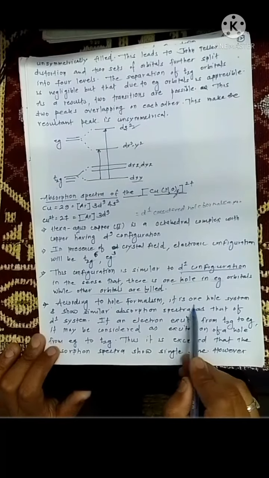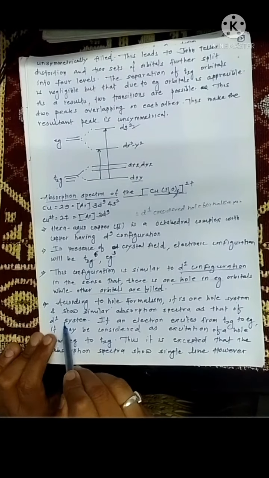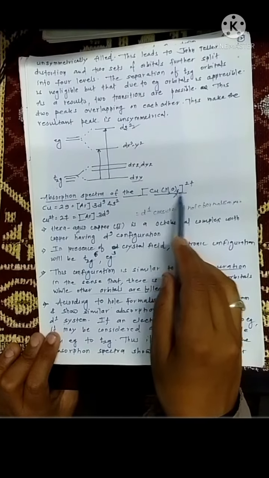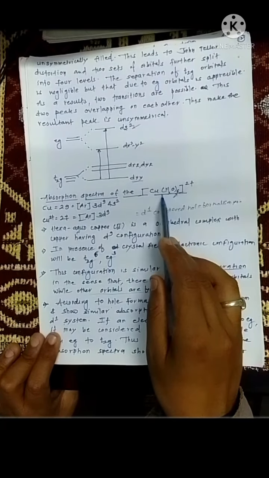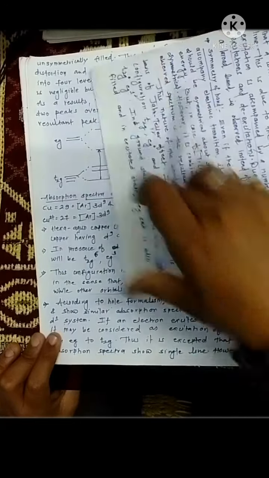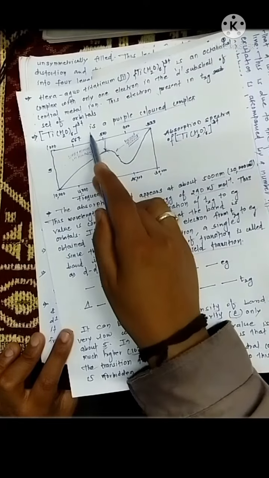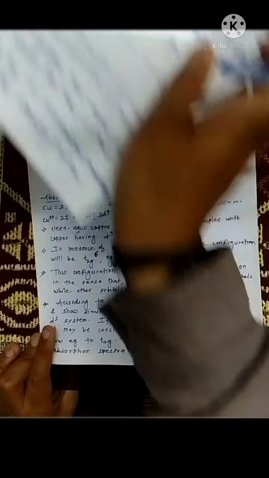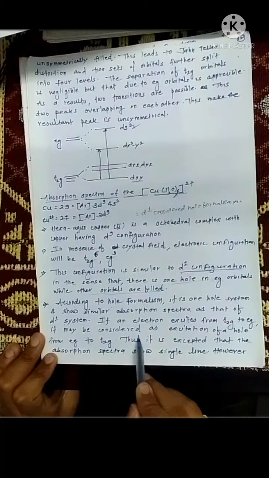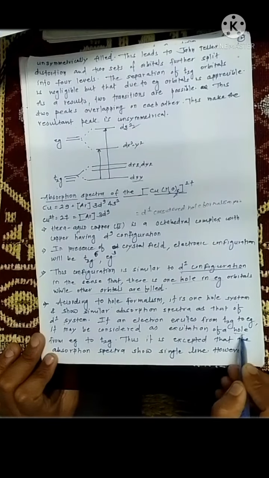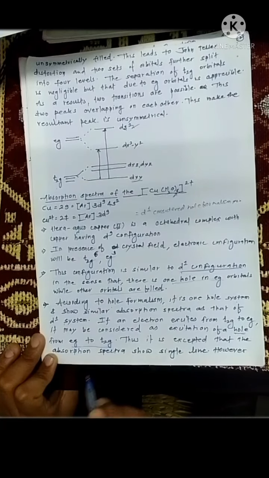According to hole formalism, it is a one-hole system and shows an absorption spectrum similar to that of a d1 system. Now this hexaaqua copper 2+ complex basically shows a spectrum like hexaaqua titanium 3+, because it is a d1 system. If an electron is excited from t2g to eg, it may be considered as excitation of a hole. This word is very important. It is considered as excitation of a hole from eg to t2g.